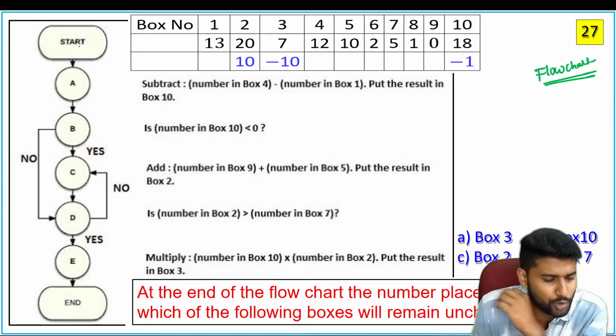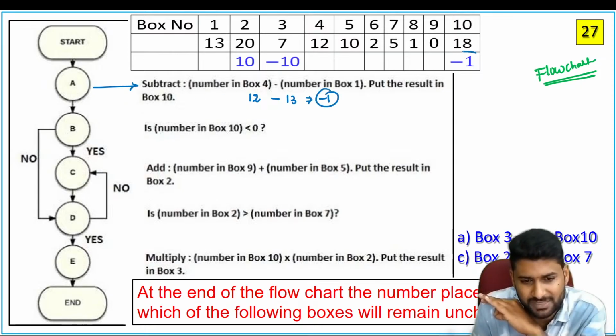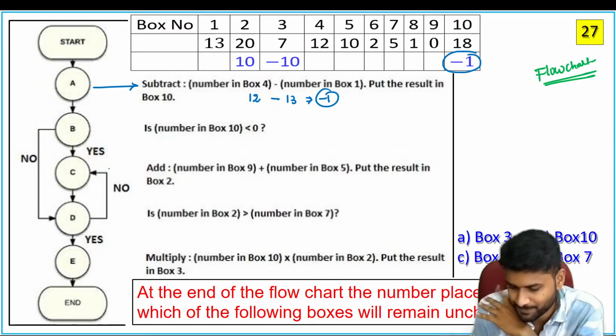Now see here, the program should start from A. A says to subtract the number in box number 4. What is box number 4? 12, minus box number 1, 13. Whatever value you get should be placed in box number 10. So we are placing it here.